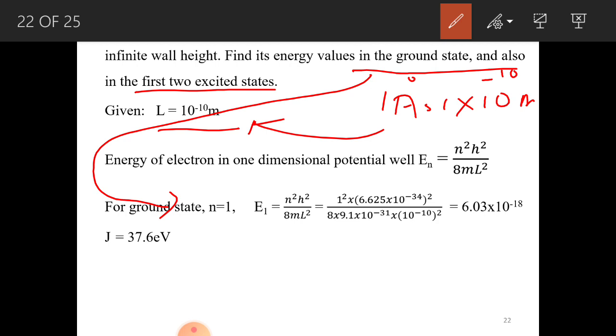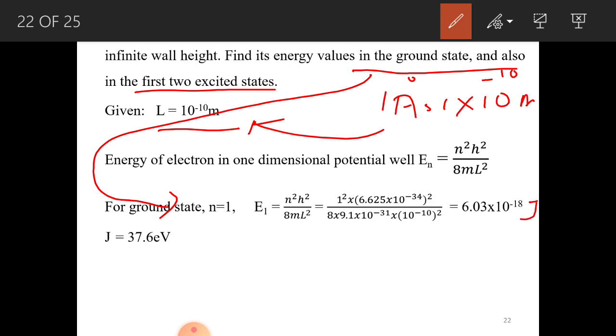So E1 is equal to n square h square by 8mL square. The value of n is 1 square into (6.625 into 10 raised to minus 34) square, divided by 8 into the mass of the electron 9.1 into 10 to the power minus 31, and the width of the well 1 angstrom, 1 into 10 raised to minus 10, square. It gives you the value 6.03 into 10 raised to minus 18 joule.